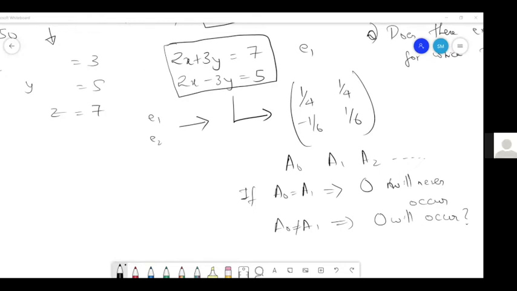So for 2 raised to n, the difference is 2 raised to n itself. 2 raised to n plus 1 minus 2 raised to n will give me 2 raised to n. So again and again, I'm generating the same sequence. Whereas in 3 raised to n, I'm getting double the 3 raised to n. Earlier I had 3 raised to n as my starting point.